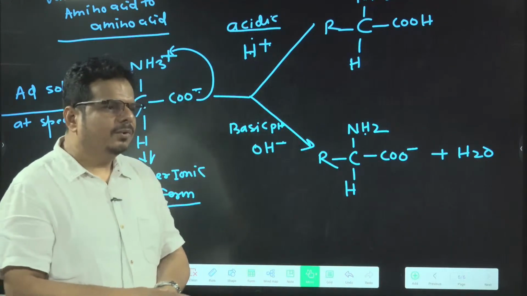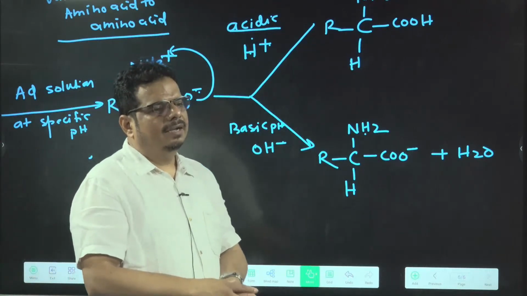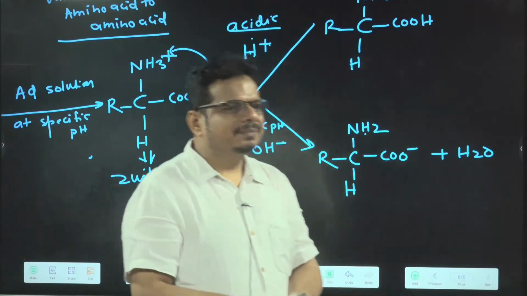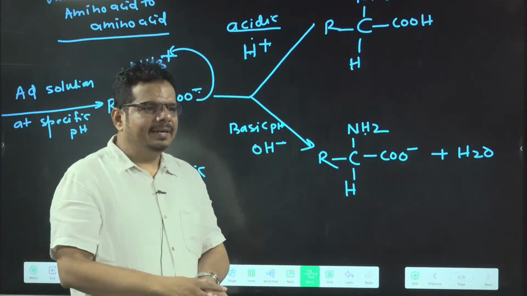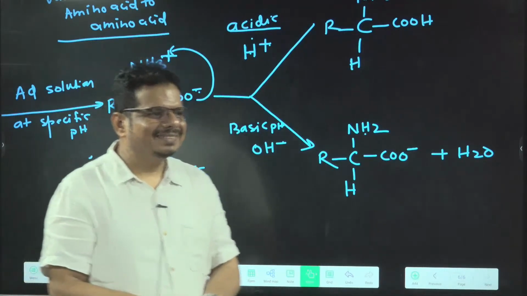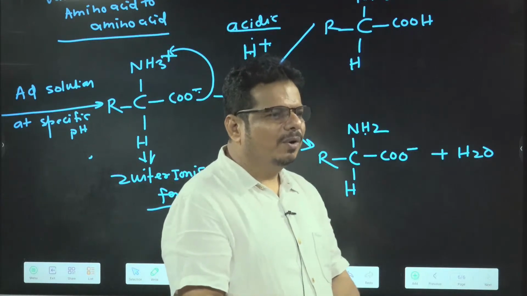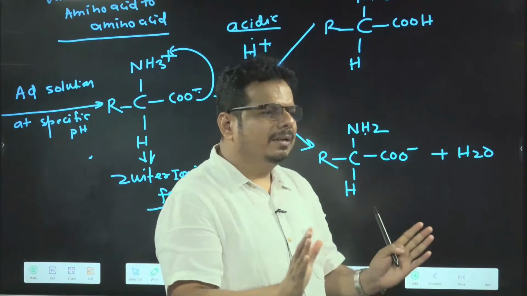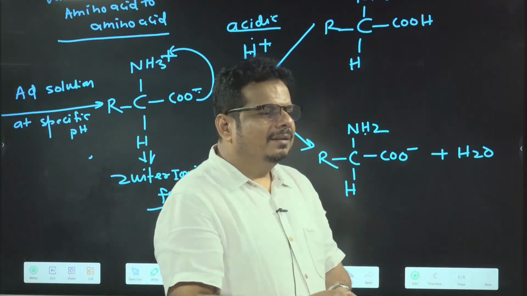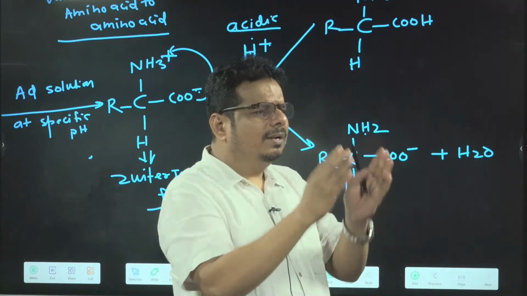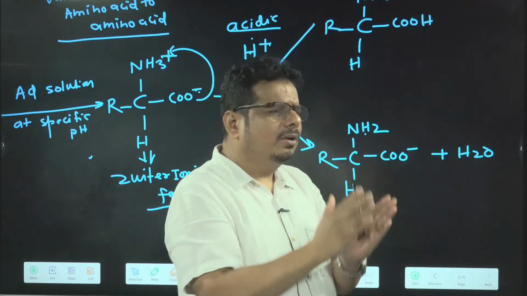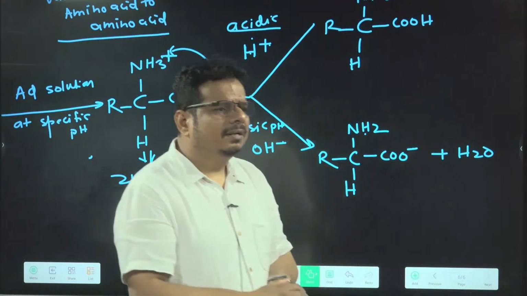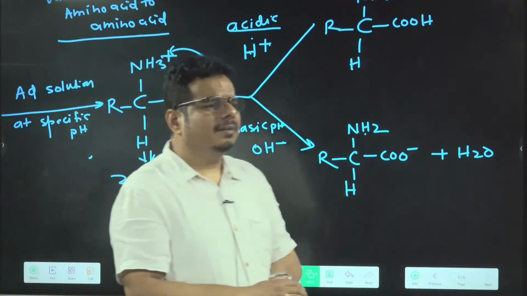Okay, thank you very much. And if any doubt, you can ask. Any query, any question? You got the zwitterionic form? Both positive and negative charge present in an amino acid is zwitterionic form. Simple. In biology, that much only. And for different amino acids, the pH for showing their zwitterionic nature is different. Keep that in mind in the biology section. Rest in biochemistry, chemistry sir will talk about it.